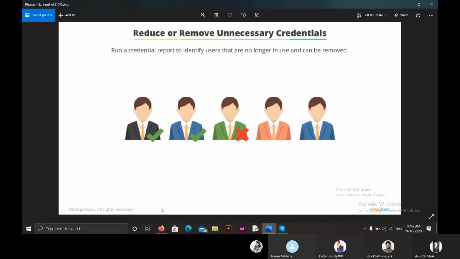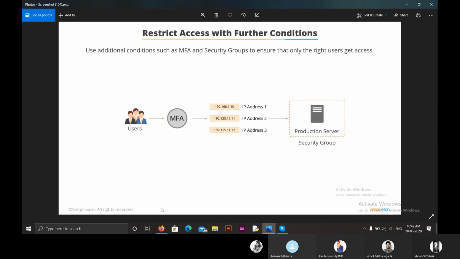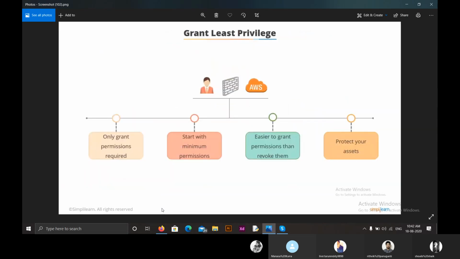We have to run a credential report to identify users that are no longer in use and can be removed. Suppose there are users who left or who haven't paid us, then we must ensure we have removed them or reduced their credentials. So these are some practices through which we can maintain our IAM, Identity Access Management, in the best way. I hope everyone is clear.